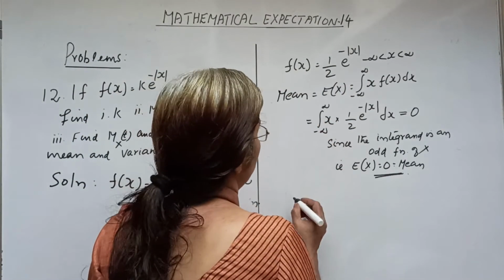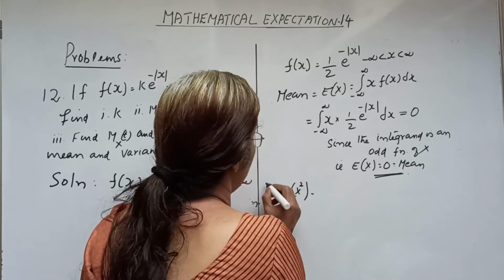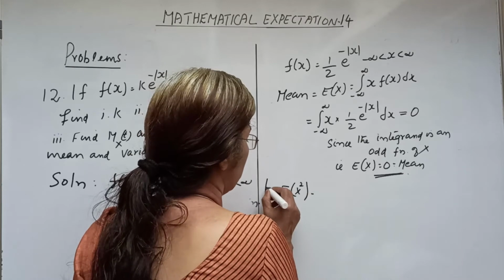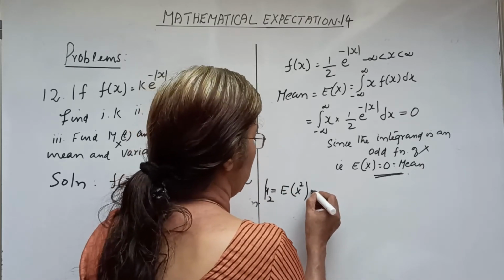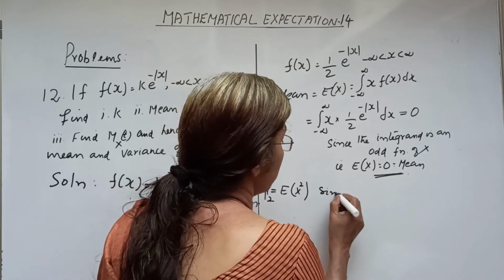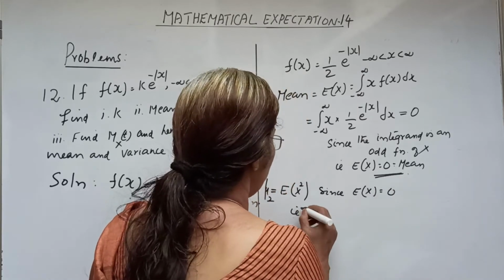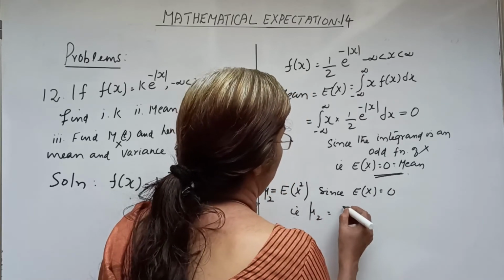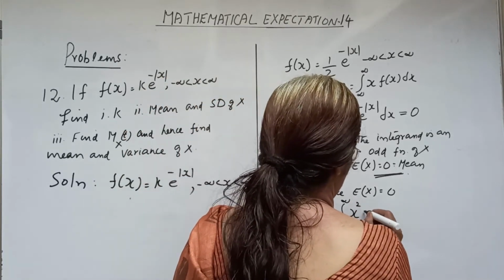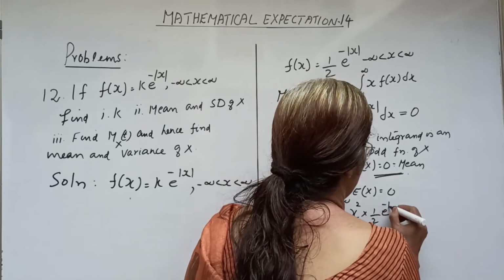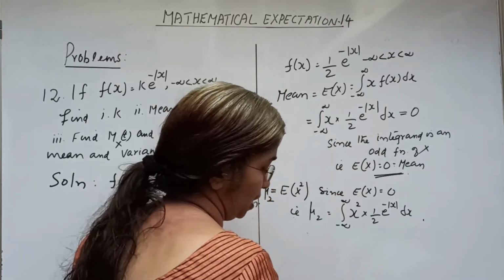And now we can obtain expectation of x square. Since expectation of x equal to 0, mu 2 equal to mu 2 dash, that is expectation of x square. That is, variance of x equal to mu 2 equal to the integral from minus infinity to infinity of x square into 1 by 2 e raised to minus mod x dx. So that this becomes equal to,